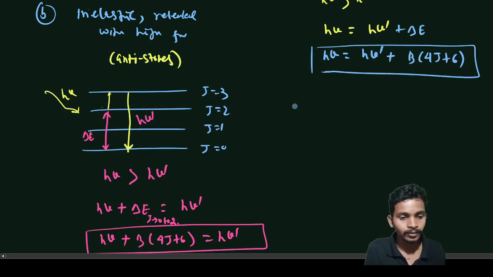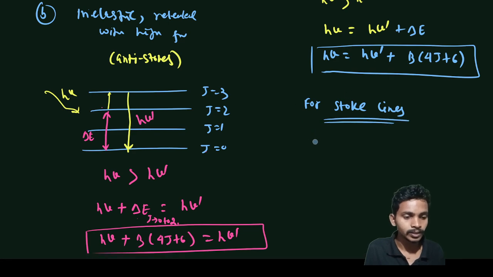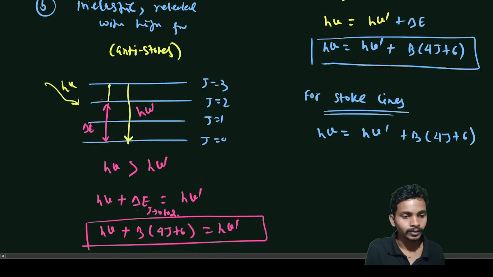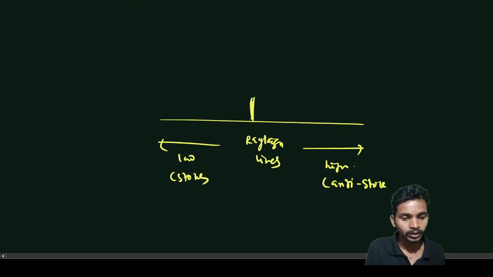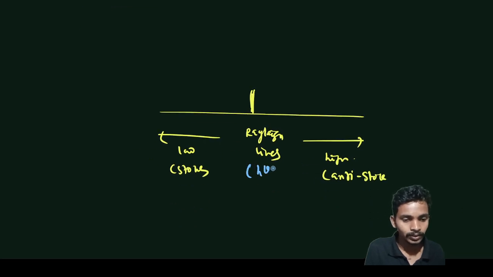For the Stokes lines, h nu equal to h nu dash plus B for j plus 6.